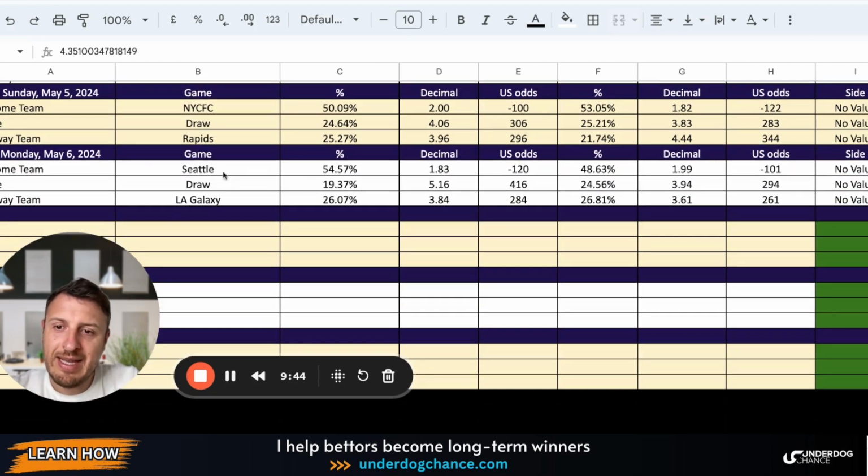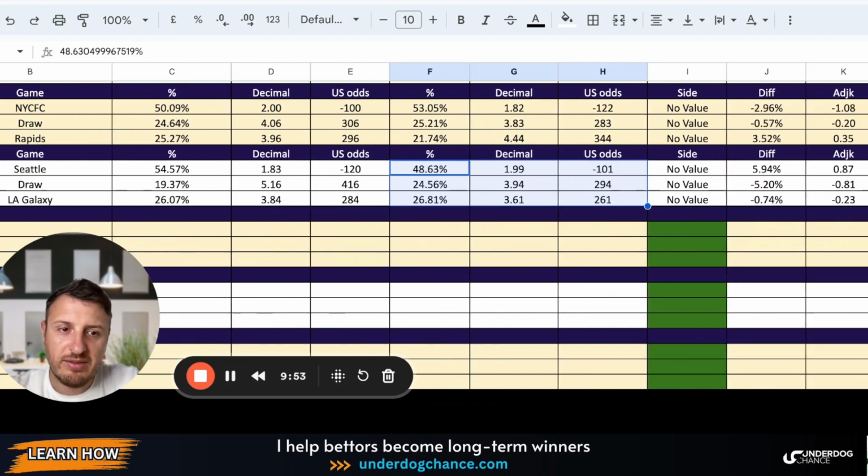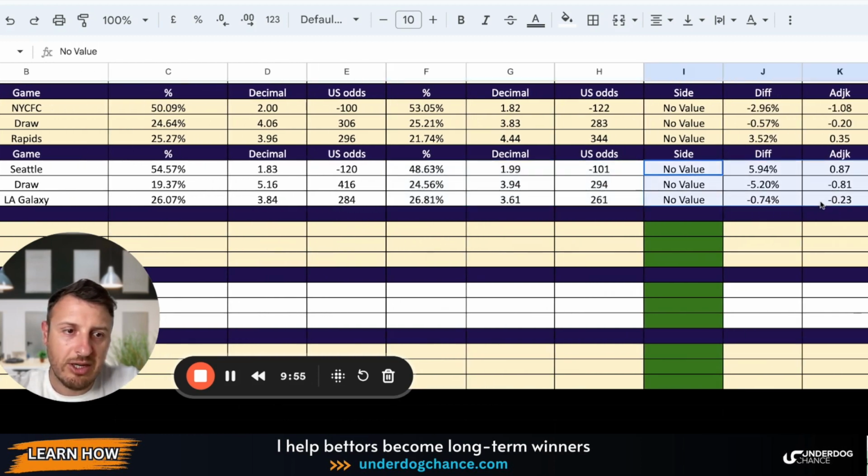And then last game, Seattle LA Galaxy. Based on my projections, there is no value on sides. Okay, so those are my numbers, my probabilities, bookmakers numbers. There's not enough discrepancy. This is something you see here, right?